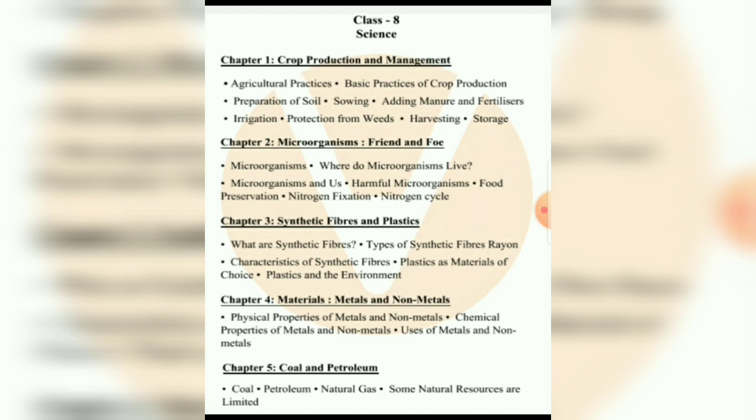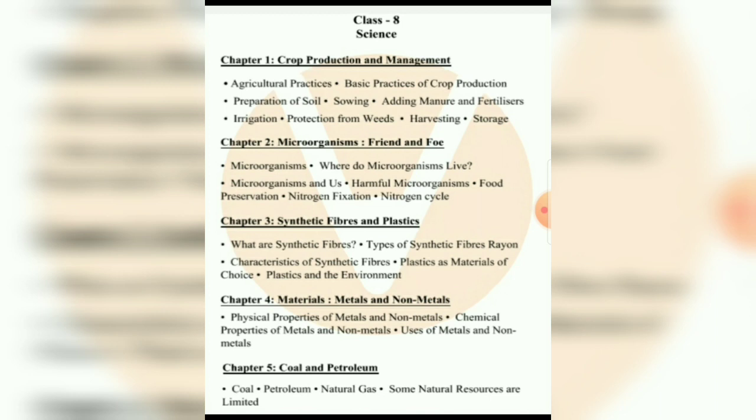So the first chapter is crop production and management. And the subtopics in this are: we are going to study about agriculture practices, some basic practices of crop production, preparation of soil, sowing, adding manures and fertilizer and irrigation, protection from weeds, harvesting and the storage of food. So these are the subtopics.